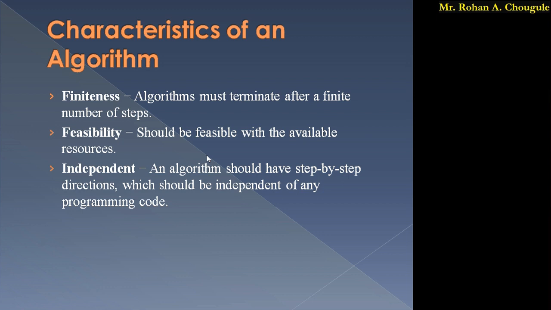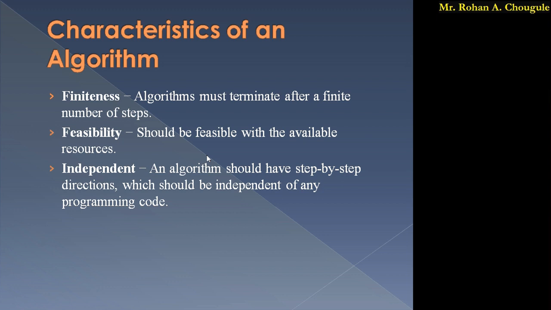Next one is finiteness. The algorithm must terminate after a finite number of steps. Remember that we have written a program. After a certain time, it should terminate. It should not be infinite. After some time we should get output. This should be kept in mind: the algorithm must terminate after a certain number of steps. Then feasibility: it should be feasible with whatever resources are available.